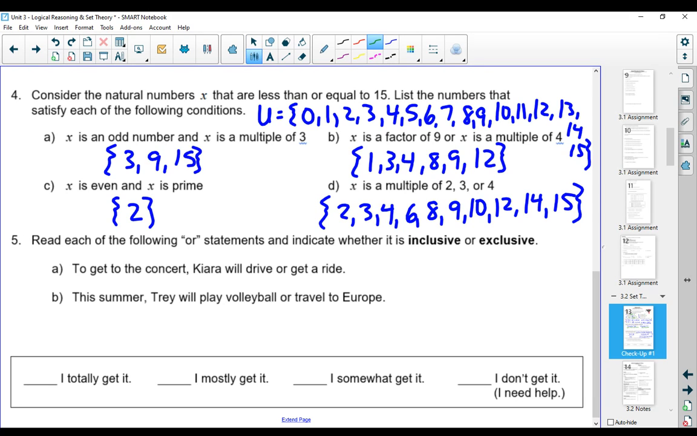And so the first one says, to get to the concert, Kiara will drive or get a ride. That means she will drive or get a ride, but not both. This is exclusive. We don't use this one in math.